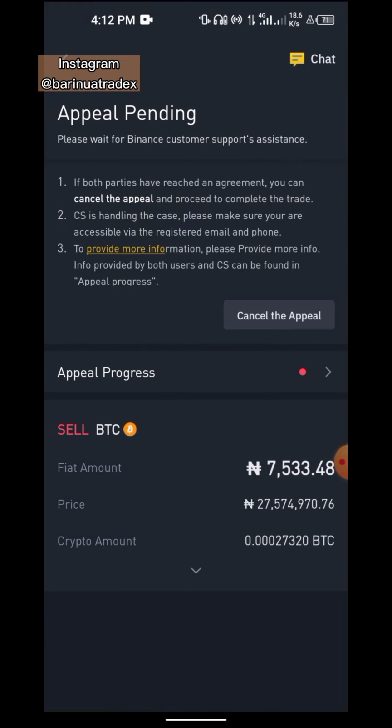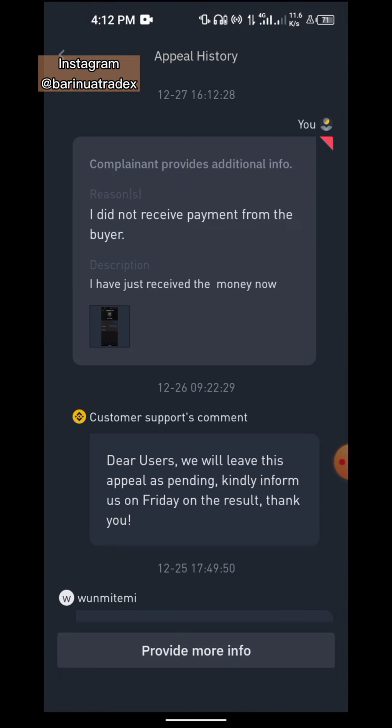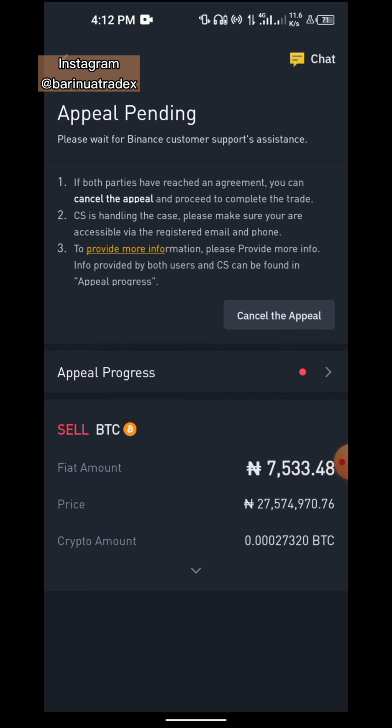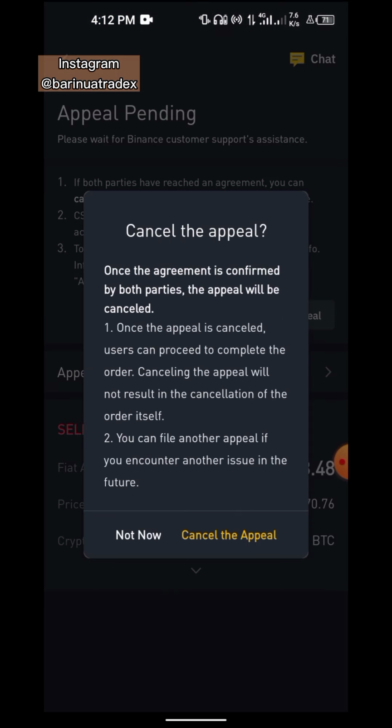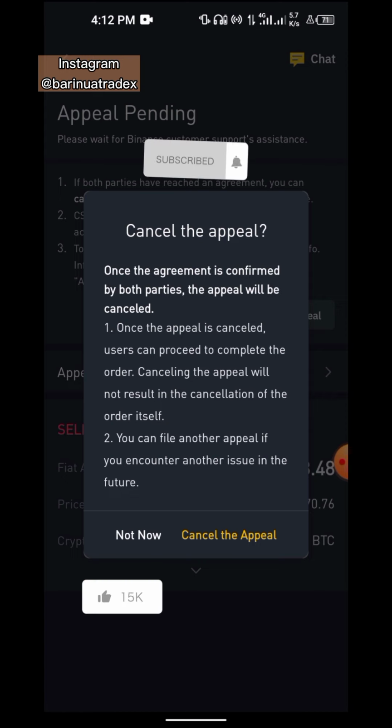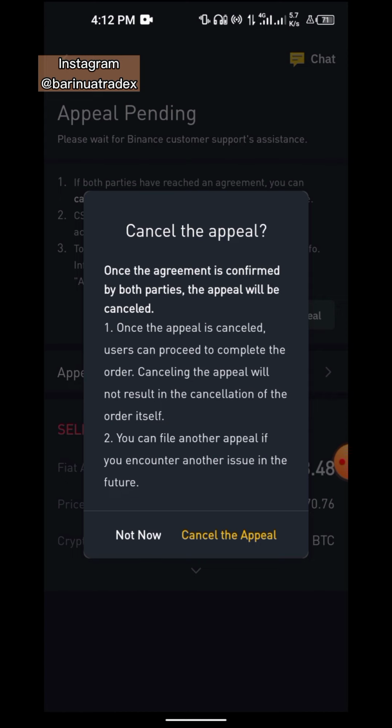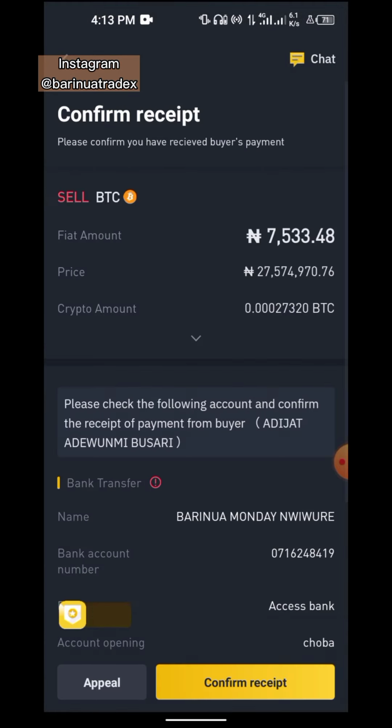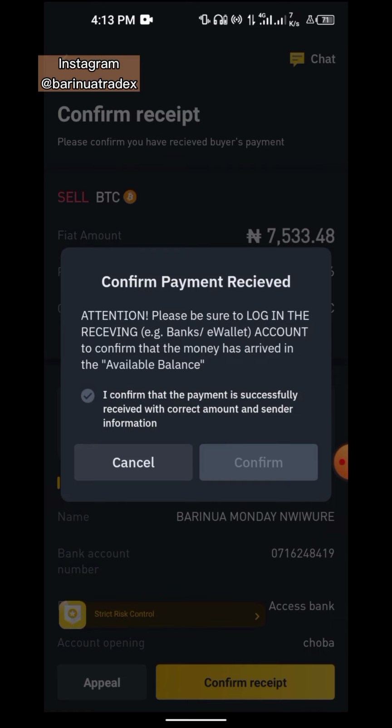Then I'll come here and click cancel appeal. Once the agreement is confirmed by both parties, the appeal will be cancelled. Once the appeal is cancelled, users can proceed to complete the order. Cancelling the appeal will not result in cancellation of the order itself. You can file another appeal if you encounter another issue. So you can cancel the appeal right now and then confirm this everlasting order. This is the longest order that has ever taken place.